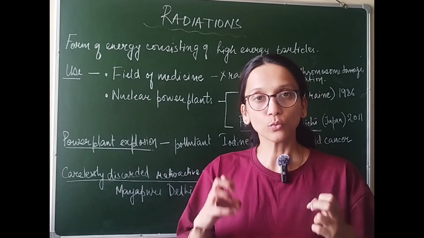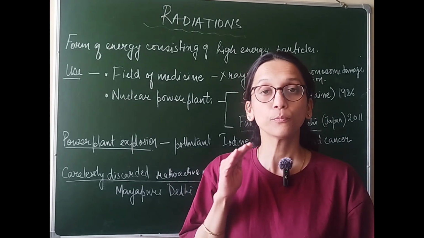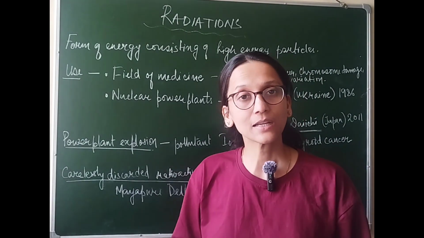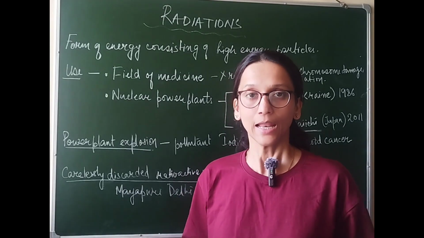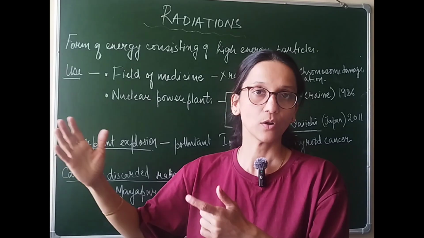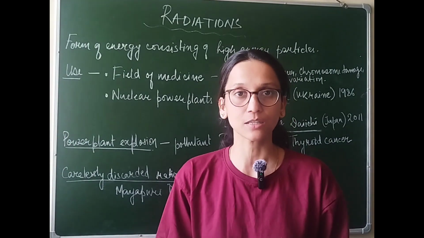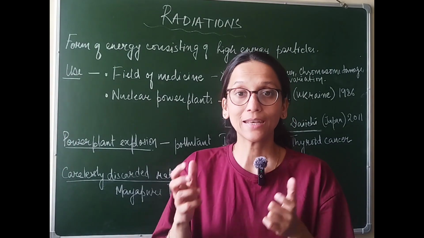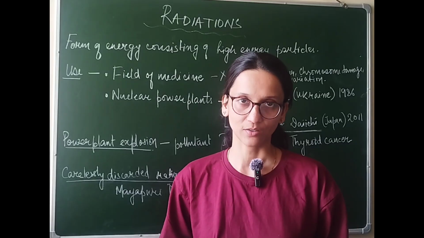See, the best way to discard these radioactive materials is to put them into a container and then make a deep pit in the soil and then cover it with the soil. But if this is not done and they are thrown out in waste bins or dustbins, then local people can directly come in contact with these radioactive materials.